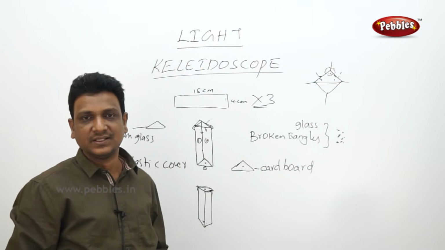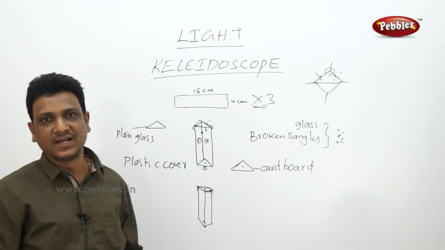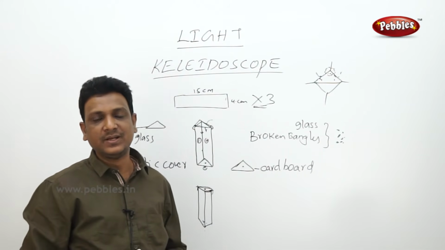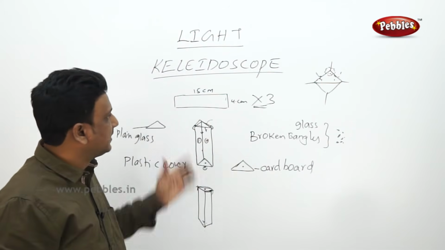Use different materials. Glass pieces and beads, different kinds of items. Better we take glass items, so that they reflect the light and the illumination will be very bright and colorful. So that is how to make a kaleidoscope.